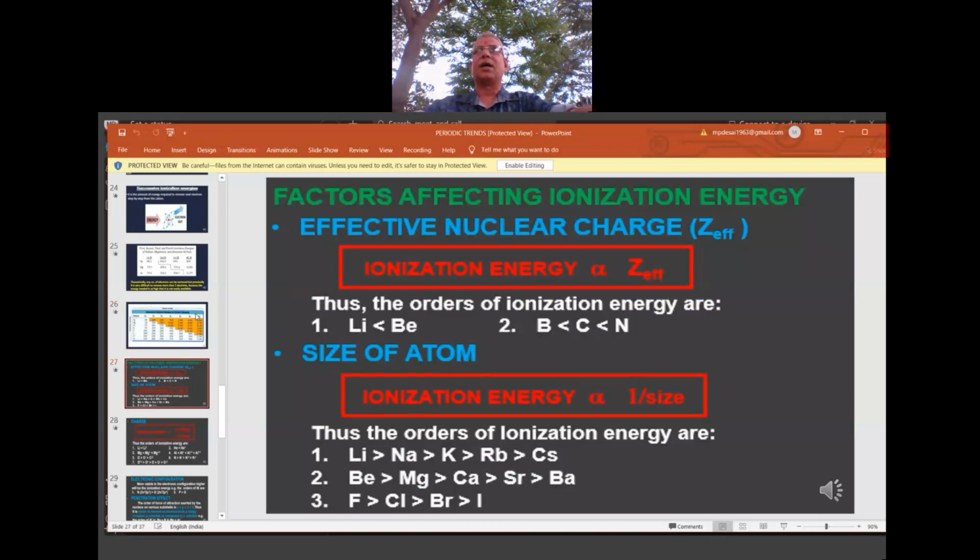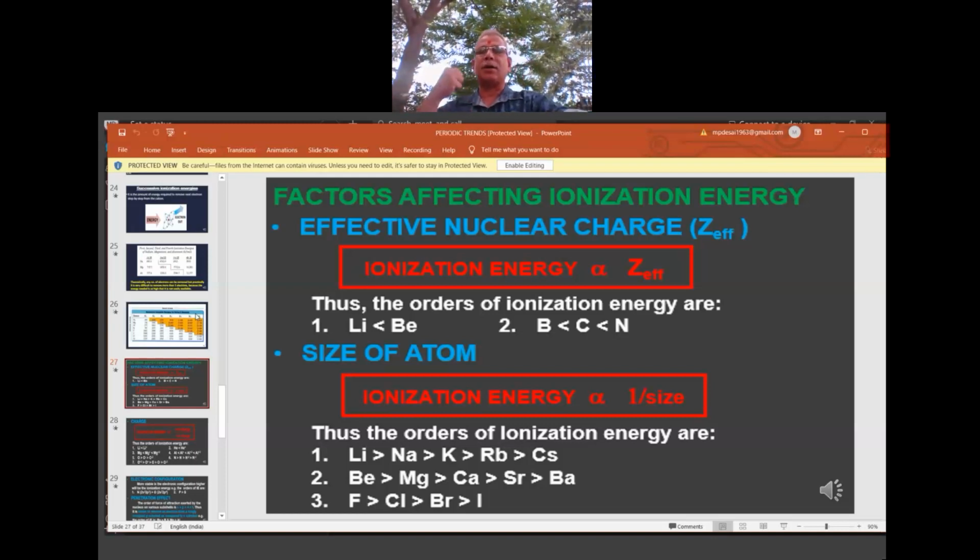Now, factors affecting IE. IE is what? Ionization enthalpy or energy. Every time, instead of saying ionization enthalpy, I use IE. On what factors does IE depend? Factor number 1: effective nuclear charge. What is effective nuclear charge? It is the total charge of the nucleus acting on the electrons, because the one which is close to the nucleus will have more impact, and the one which is away from the nucleus will have less impact. Less plus more divided by 2, that is the average. That is called effective nuclear charge.